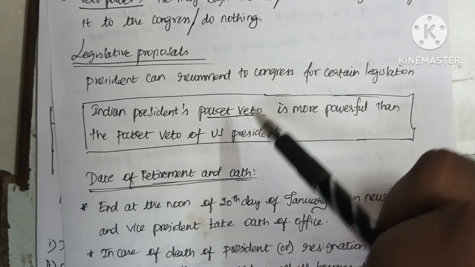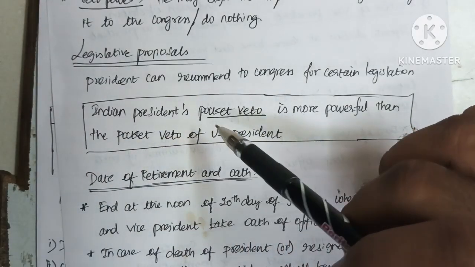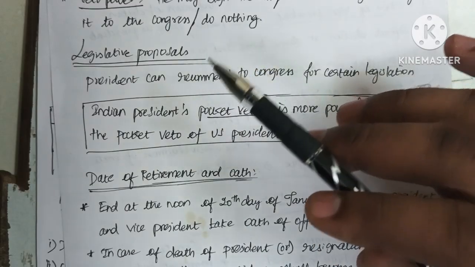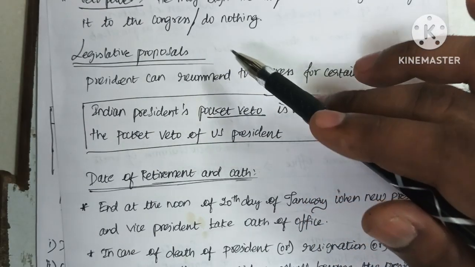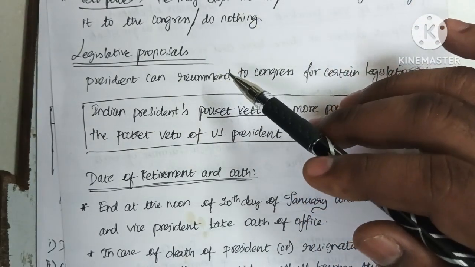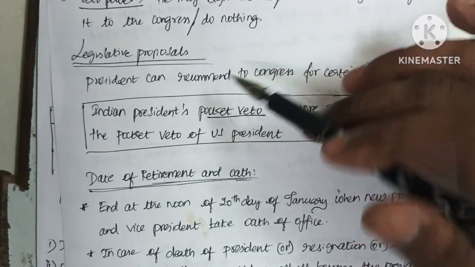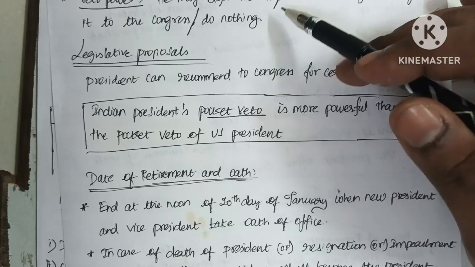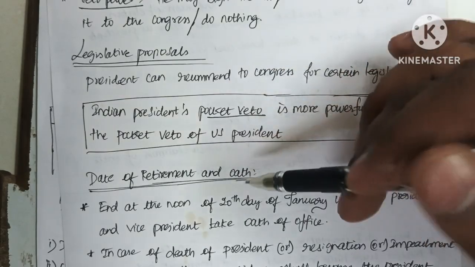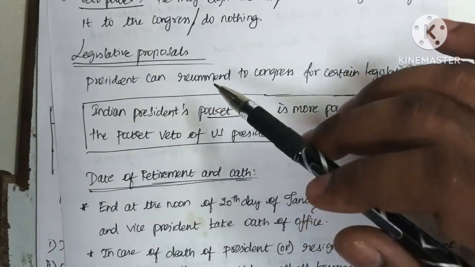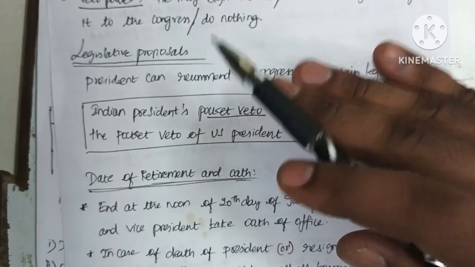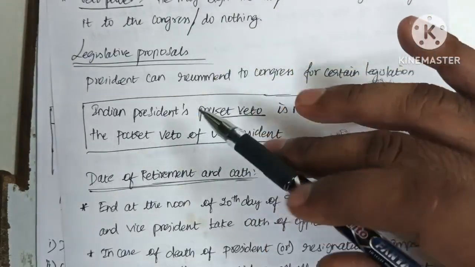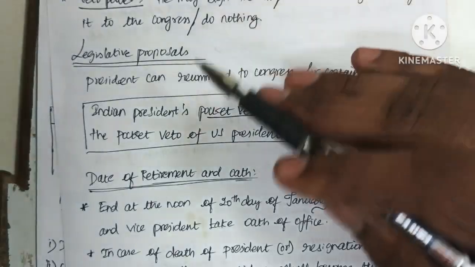The Indian president's pocket veto is more powerful than the pocket veto of a US president. In the US case, the legislature passes the bill, and if the president does nothing for 10 days, on the 11th day the bill becomes an act, which is considered as passed.